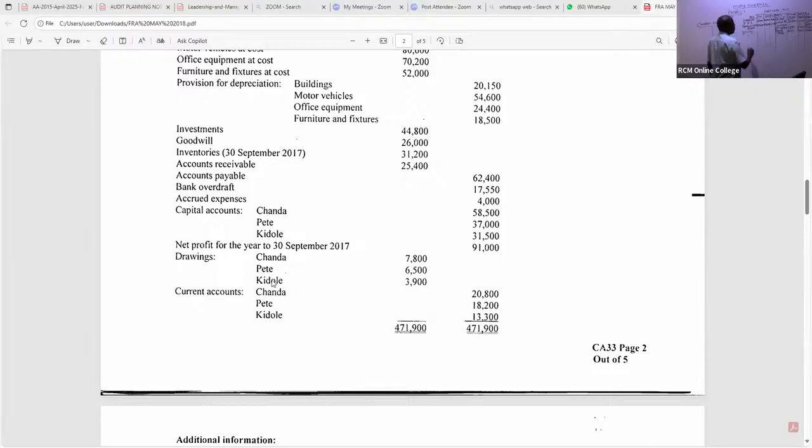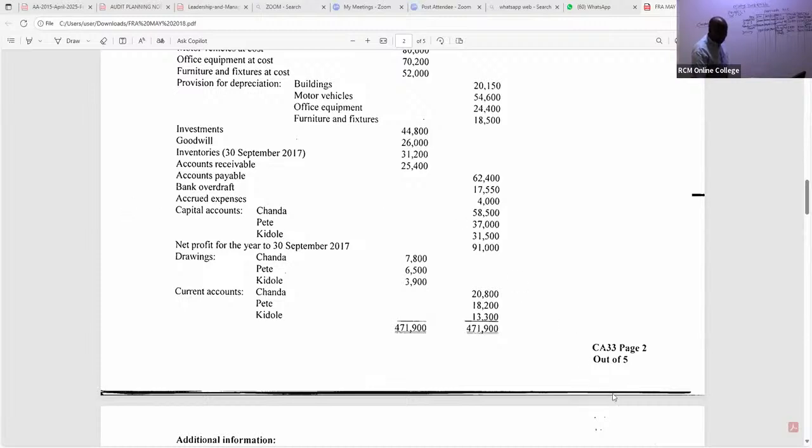What do we have here for drawings, my good students? I can see Chanda is 7,800. Pete is 6,500. And then I can comfortably see that this other one is 3,900. Great, good.